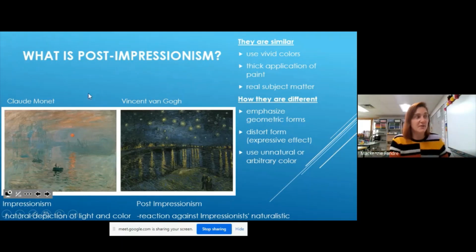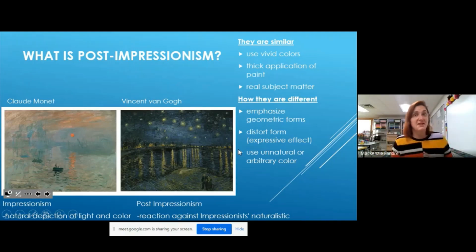So you can see I have two images here. I have Claude Monet's Impression Sunrise, which we looked at last year. And then I have a painting by Vincent van Gogh of similar things. They're scenes above water, okay? And you can see that they're similar because they use really kind of brighter colors. You can see that pop of orange in the sun for Claude Monet, and you can see those bright stars in Vincent van Gogh's. And they really slapped the paint on.